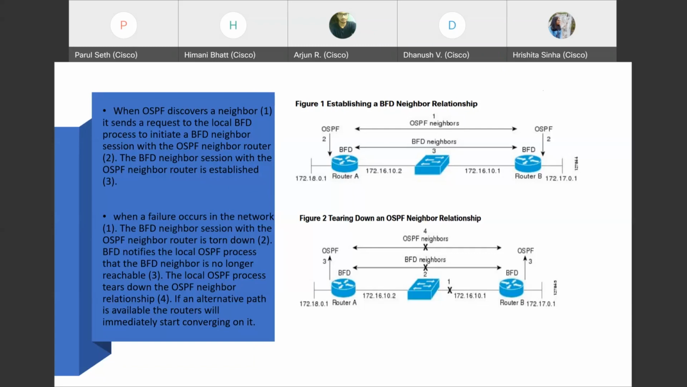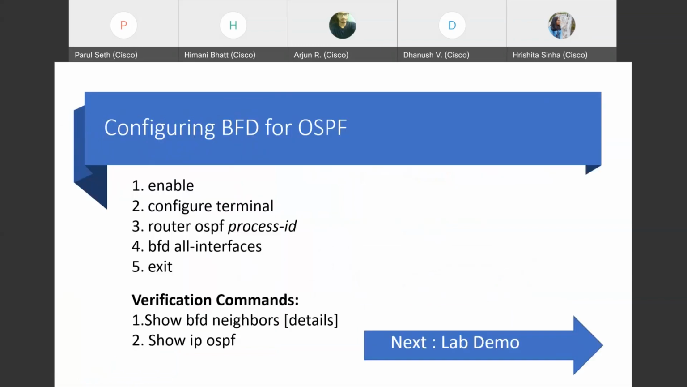So what happens if the OSPF neighborship goes down? When a failure occurs in the network, the BFD neighbor session with the OSPF neighbor is torn down. When the failure happens, the BFD neighborship will go down, and BFD notifies the OSPF process that the BFD neighbor is no longer reachable. OSPF will also tear down its relationship, and if an alternative path is available, the router will immediately start converging on it.